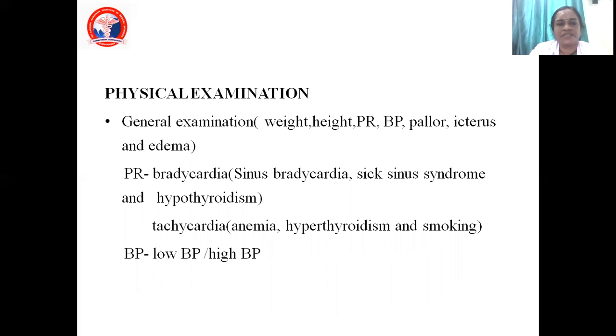Next, coming to your physical examination. So I have finished the history. I'm going to go for the physical examination, which will be your general examination. Think of your weight, height, pulse rate, BP, pallor, icterus, edema, everything you have to see. Then your pulse rate, whether the patient is having bradycardia or tachycardia. Bradycardia will be sinus bradycardia, sick sinus syndrome, hypothyroidism. Tachycardia, if the patient is anemic, hypothyroid, smoker. Again, you have to know whether the patient has a low BP or a high BP. All these will be done under physical examination.